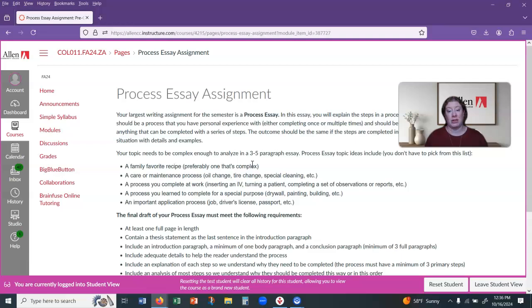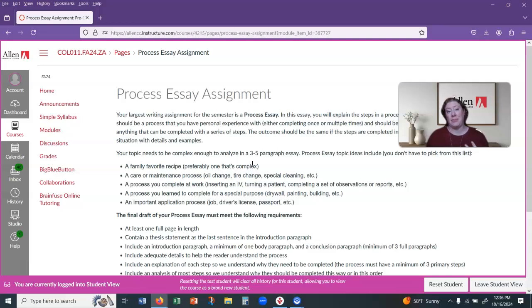You will want to look back at the criteria. The main issue, which so far I haven't seen any, I don't think, in the brainstorms that were submitted, the main issue that students have typically is not treating this as a process. So a process is something where you go step by step and you have the same steps each time and the result is the same if you go through those steps in that order.